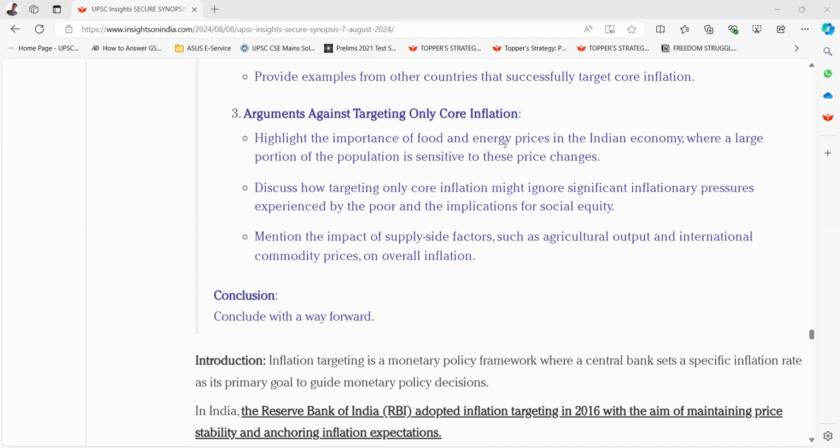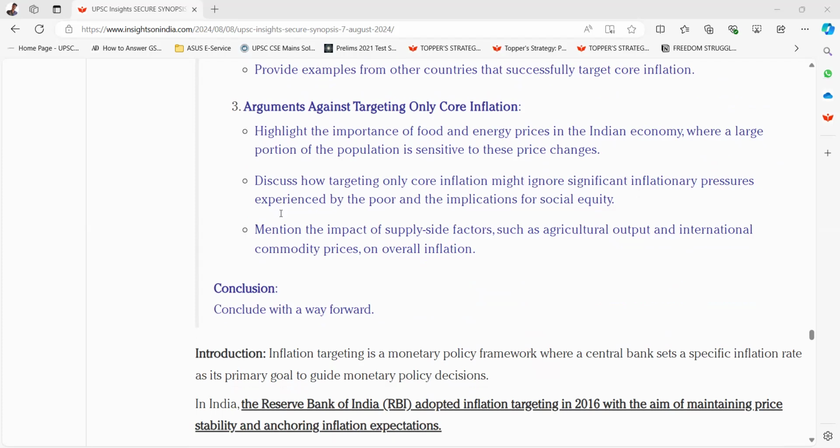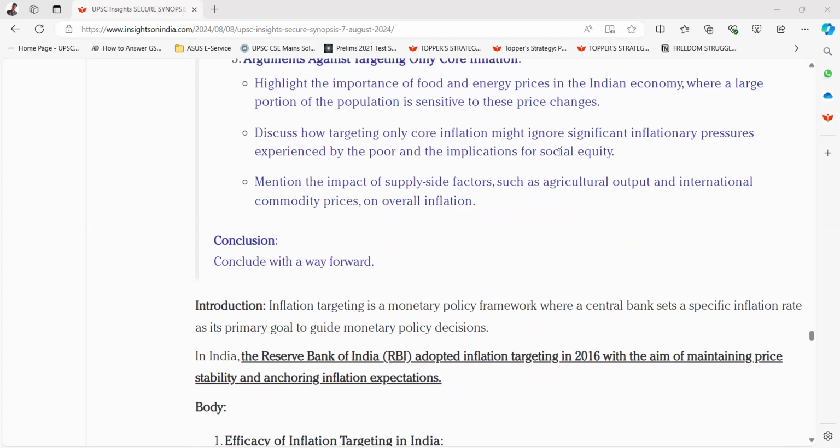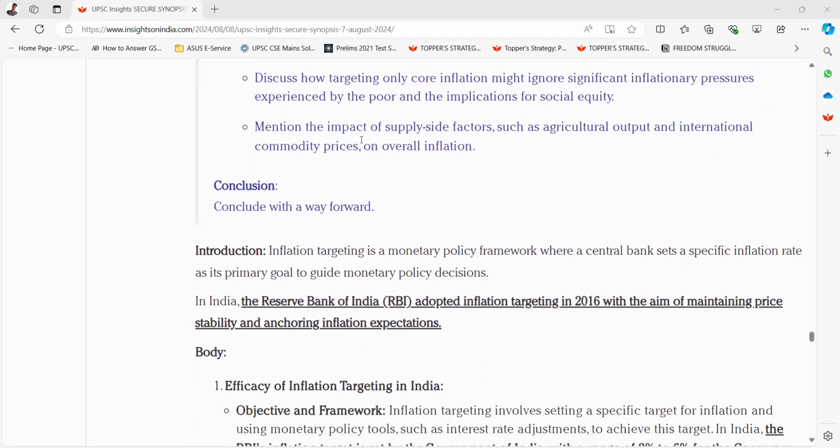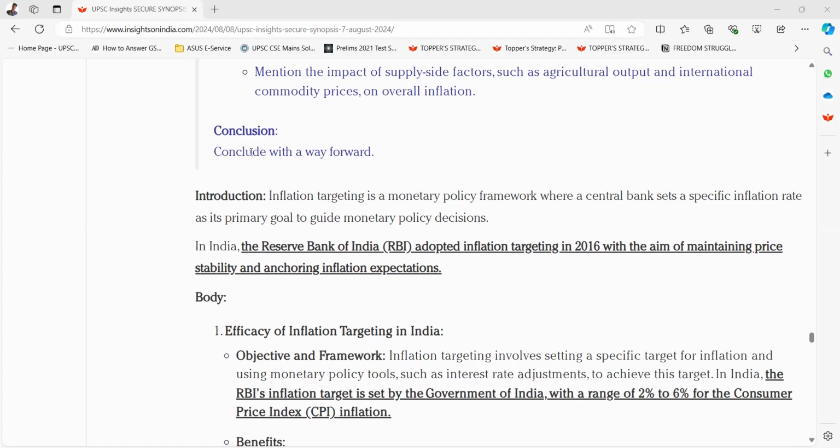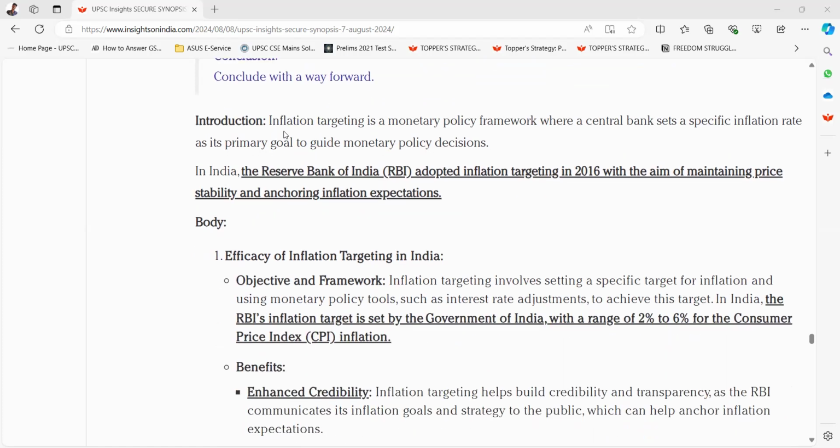Highlight the importance of food and energy prices in the Indian economy, where a large portion of the population is sensitive to these price changes. Discuss how targeting only core inflation might ignore significant inflationary pressures experienced by the poor and the implications for social equity. Mention the impact of supply side factors such as agricultural output and international commodity prices on overall inflation. Conclusion. Conclude with a way forward.